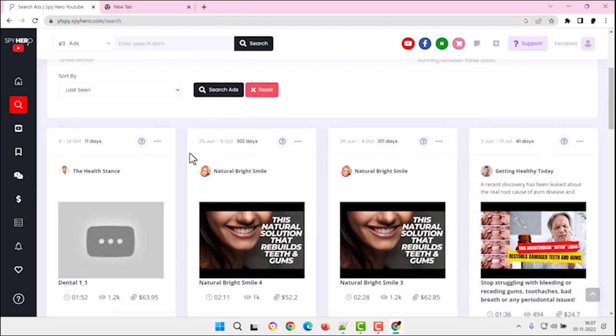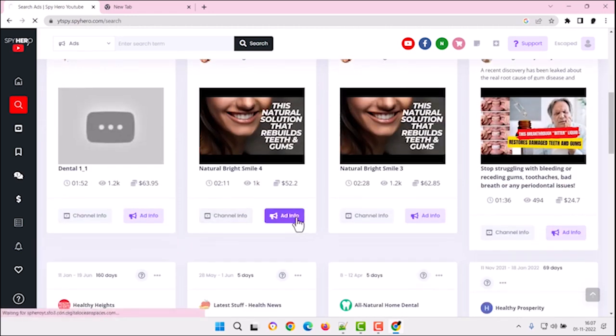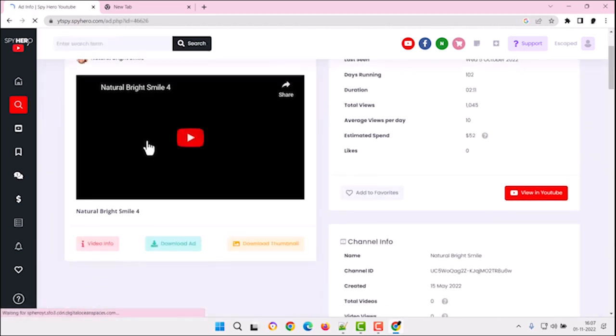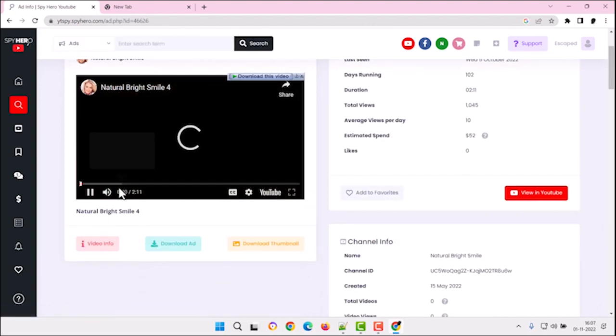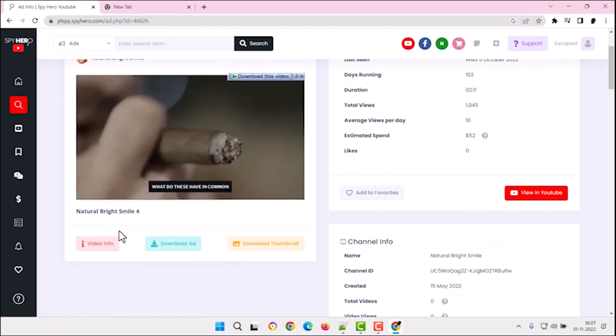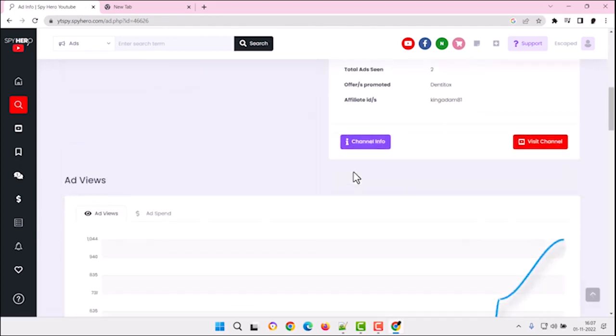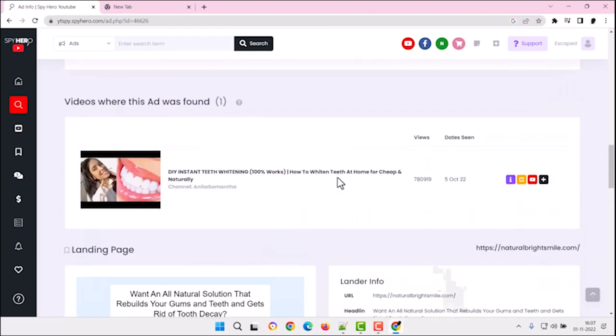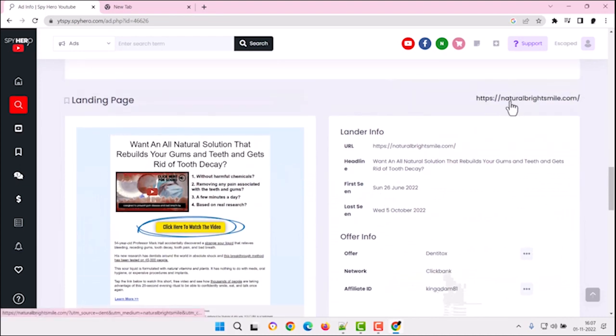To view different YouTube ads and the number of views each ad has received, I'll click on the search button. This information is crucial because it allows us to replicate the most successful ads. For instance, if I want to view an ad, I simply click on Play. This ad features text on the screen, and it has over 2.1 million views.